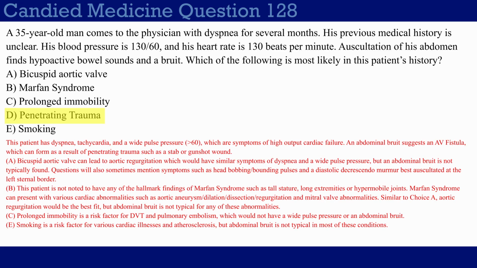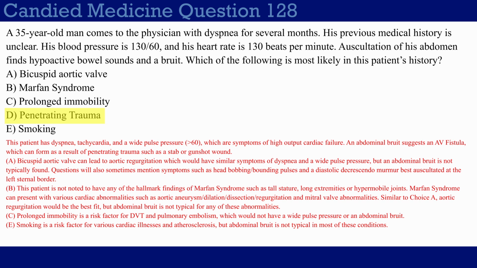Now, the symptoms you find here, tachycardia, dyspnea, and so on, are non-specific by themselves, but this combination of symptoms is pretty suggestive of high output cardiac failure. But even if you don't recognize that, we can get the answer here by eliminating. So let's look at some of the other answer choices here. Choice A, bicuspid aortic valve.